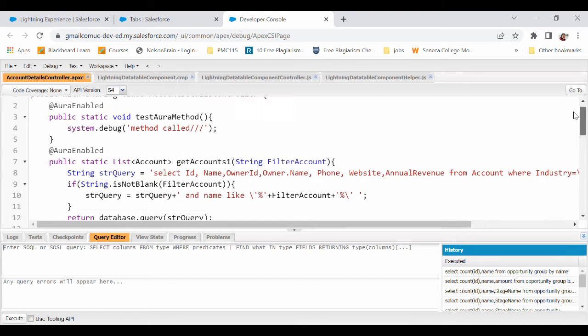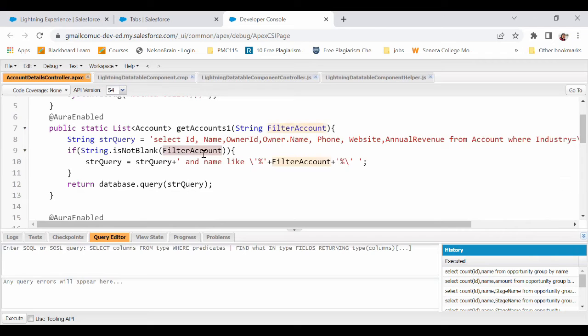And then if there is a filter account, some value, and it's not blank, then I'm just going to add at the end, name like the filter account. It's not equals, it's like. So it should get all the accounts which have a close match with what we entered in that filter box. And then we are simply executing that query by using database.query and returning the value.